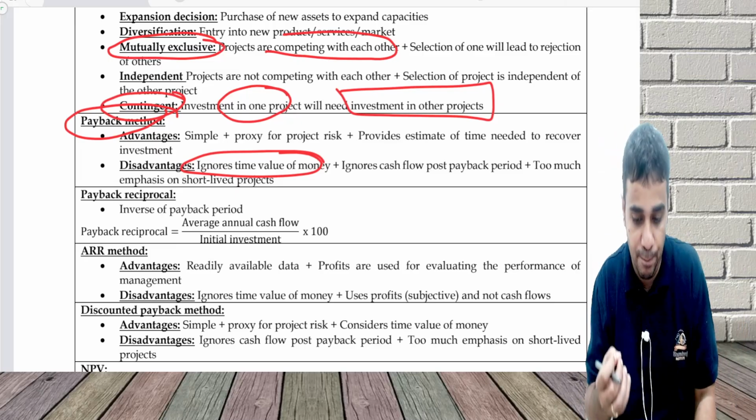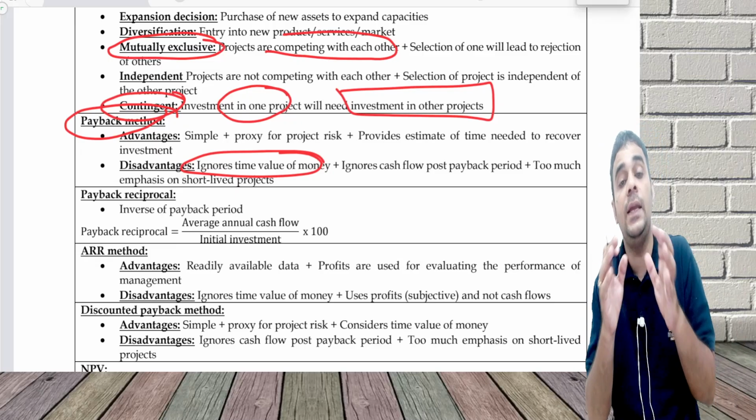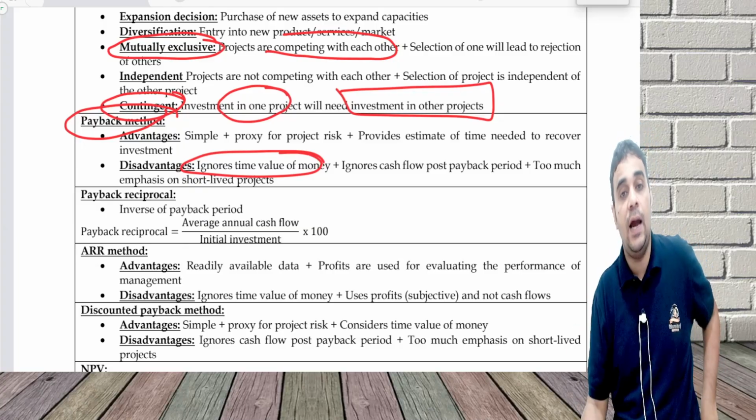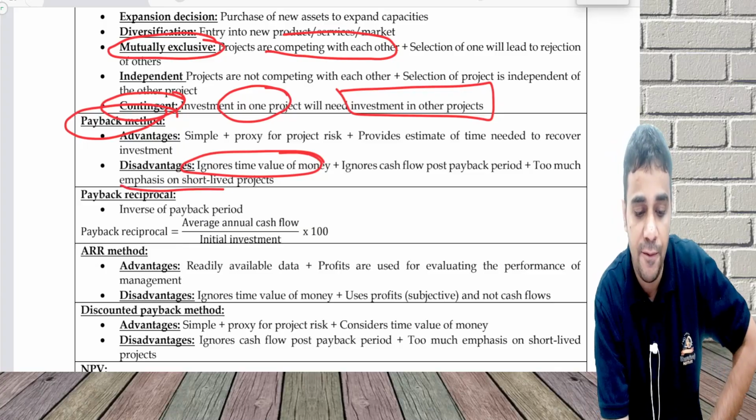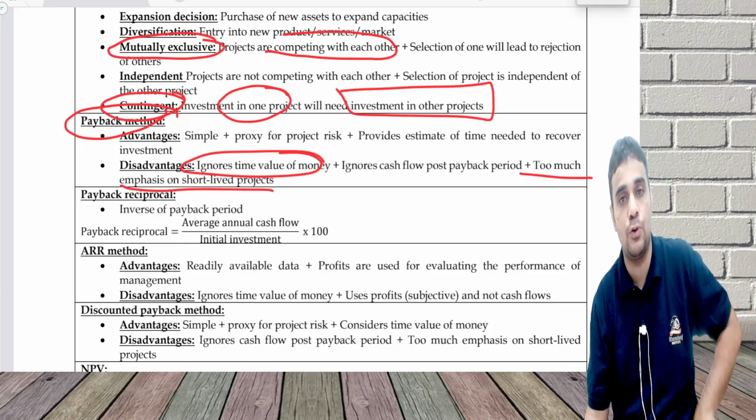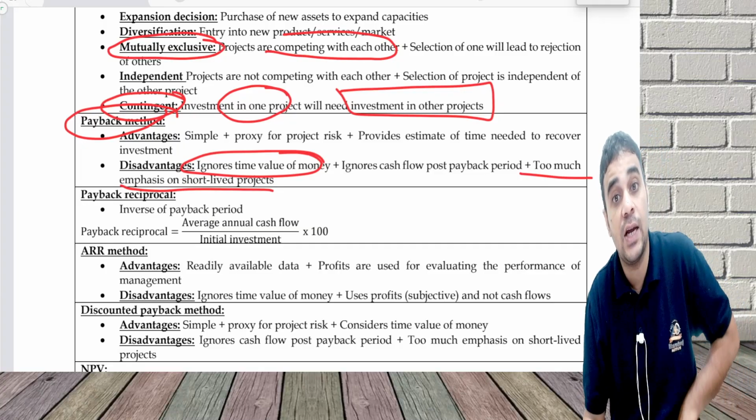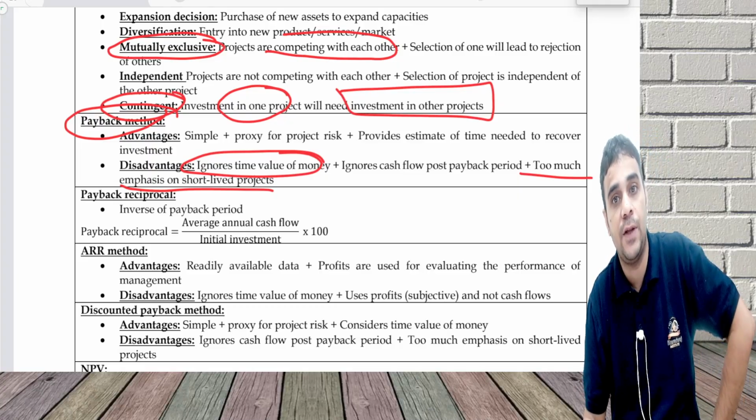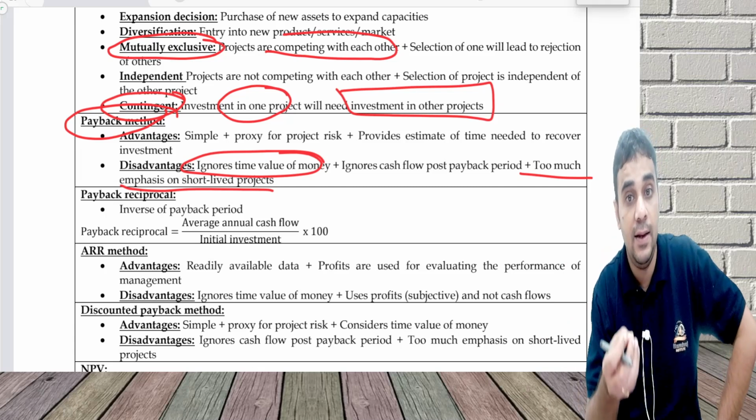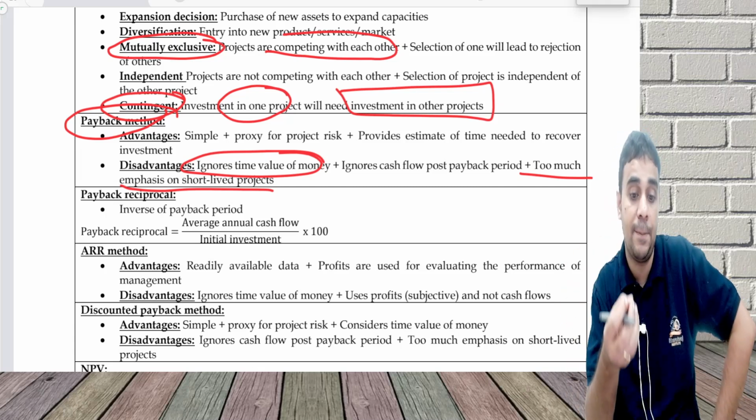There are certain projects which will not give me any money in the initial few years. I need to invest for a longer period. So there is too much emphasis on short lived projects, and I may reject all those longer life projects, 10 year, 20 years life, 30 years life, 50 years, where the payback may happen in 10 years. A 20-year life project where payback happens in 10 years.